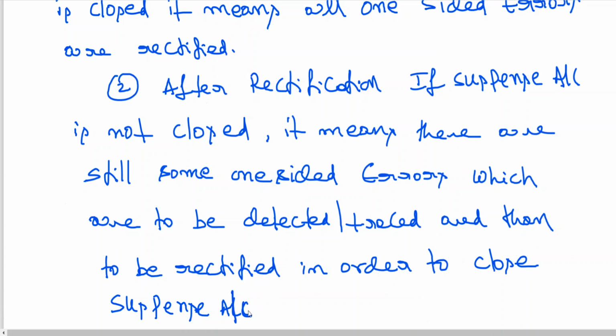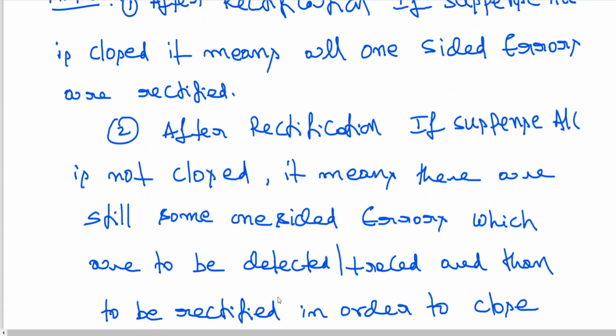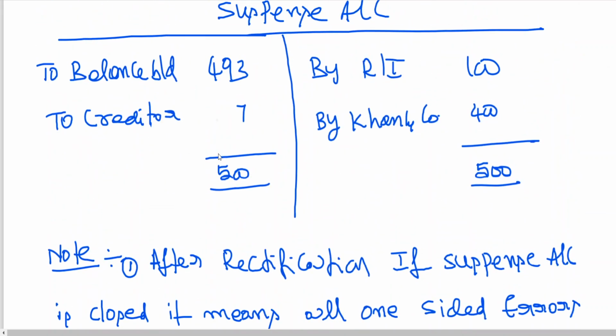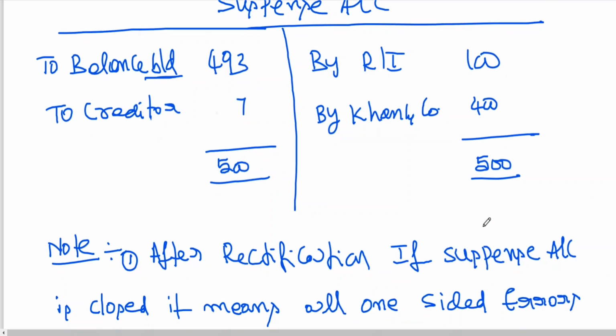That means we may have two situations. Sometimes in the examination they won't be giving opening balance. Balance brought down is opening balance. Okay, I'm talking about balance carried down. If suspense account is having carried down, it means there are still one-side errors. Here you don't have any carried down. Account has been closed. So sometimes this opening balance is missing, that we have to find out. Very rarely they may be testing your knowledge. I think these kind of things you should remember.